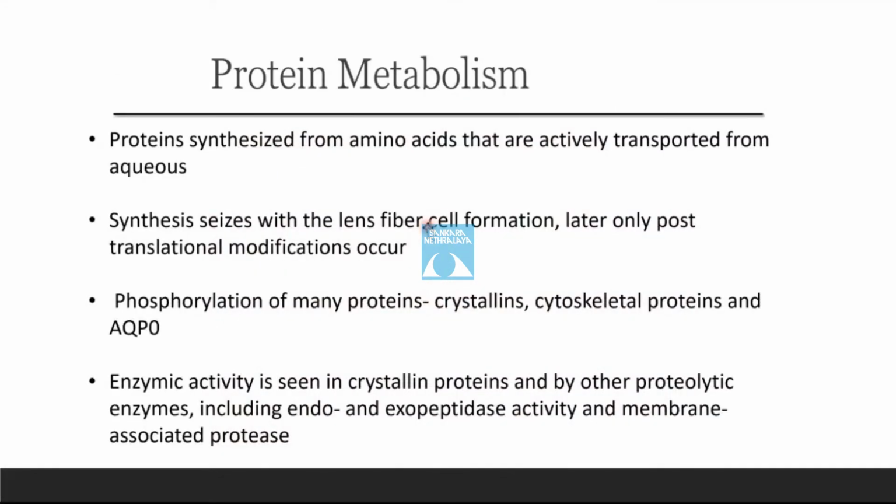Yes. Now, the protein metabolism. The protein is synthesized from the amino acids that are actively transported from the aqueous. Synthesis of new protein ceases with lens fiber formation, and all the changes that happen after this stage are post-translational modification. Many phosphorylation systems exist, like cyclic AMP-dependent protein kinase A and phospholipid-dependent protein kinase C, which help in phosphorylation of many proteins, like crystallins, cytoskeletal proteins, and aquaporin O. In addition to the enzymatic activity seen in the crystallin proteins, the lens has several other proteolytic enzymes, including endo and exopeptidase activity and membrane-associated proteases.